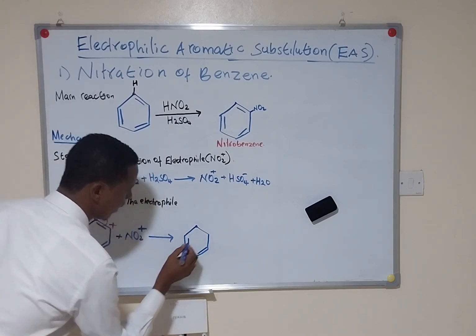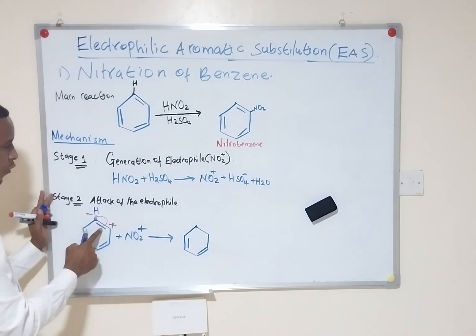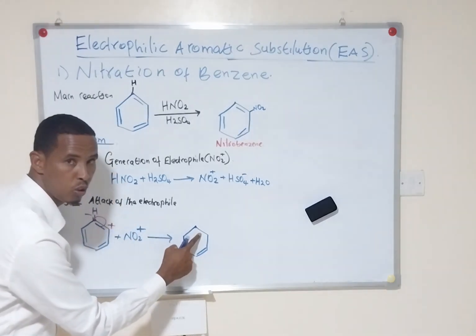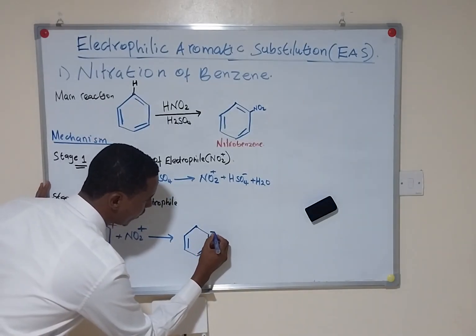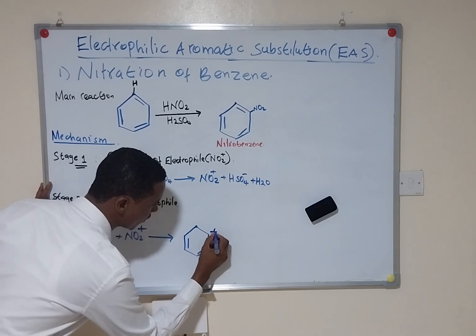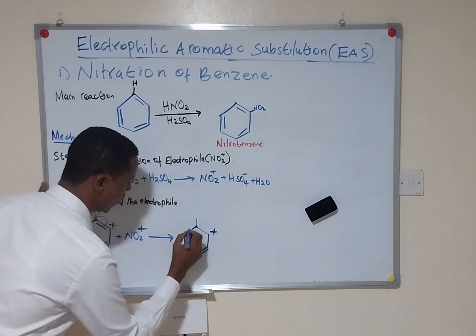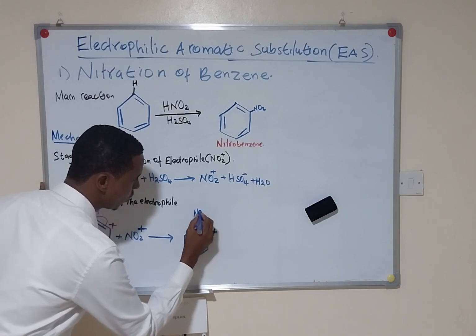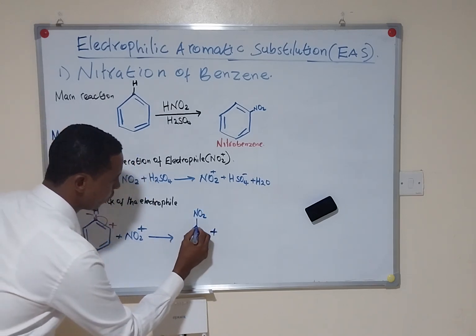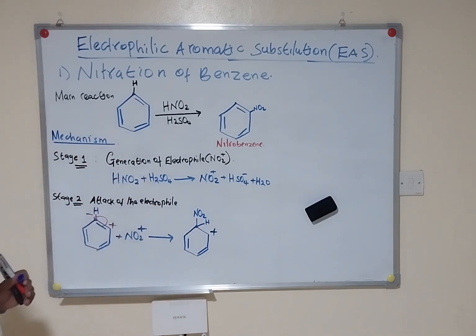So here we have got pi electron, and since the pi electron has moved, in this place we will not show the pi electron. Here we'll show the positive charge, and here we will show the nitro group, that is NO2, and then we will show the hydrogen that moved from the pi bond.